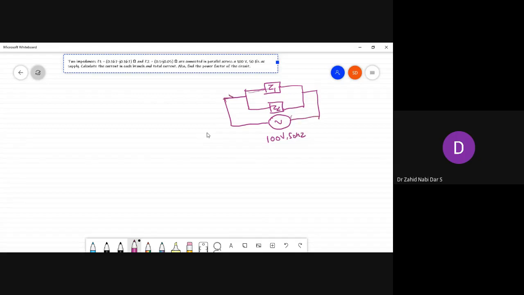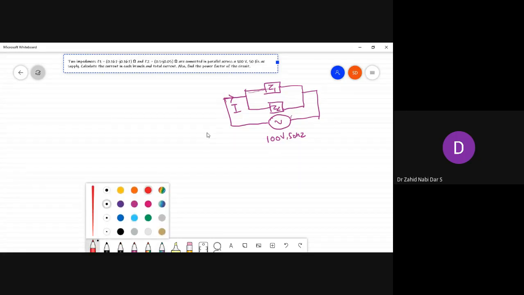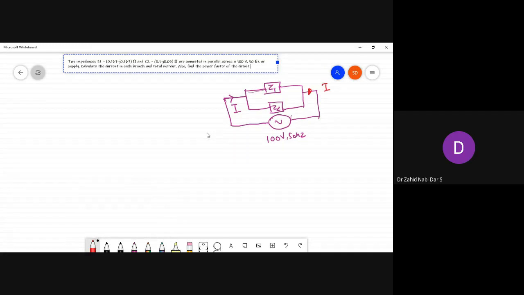There's a current I going here, and the same current I will leave from here. The value of Z1 they have mentioned is 0.167 minus j0.167. I think I did the same question in class. Z2 is equal to 0.1 plus j0.05 ohms. Calculate the current in each branch.